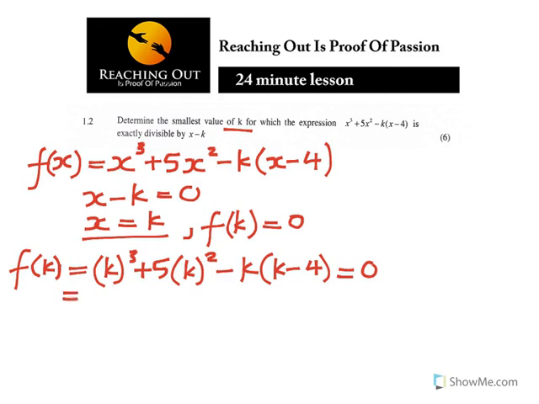When you solve it, you have got k cubed plus 5k squared, and then when you expand the bracket, you have got minus k squared plus 4k is equal to 0.